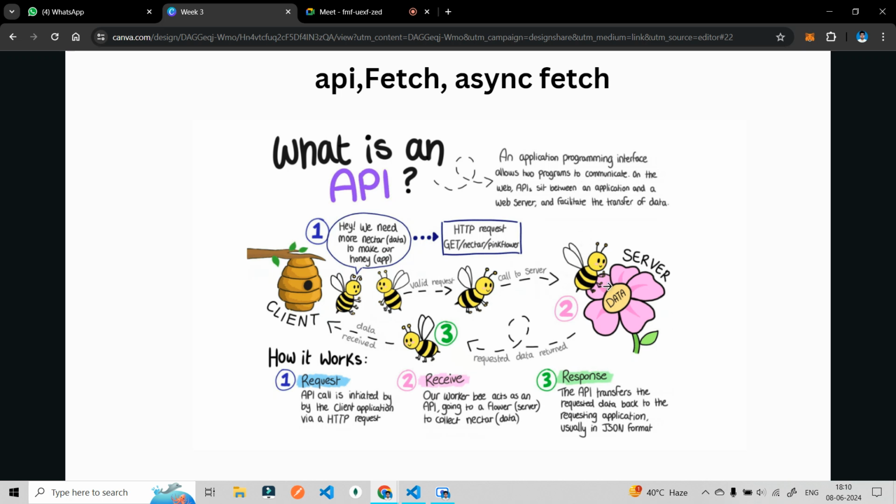This is the server, this is the flower from where they will squeeze the nectar. Now this particular bee will take out the nectar, return back, and here the client will get the nectar. So how is this working here? The client is the particular application we are building, the server is where we are getting the data, and in what form are we getting the